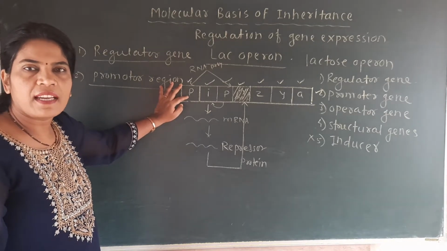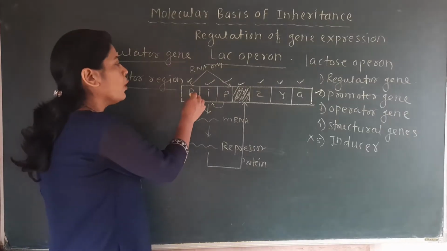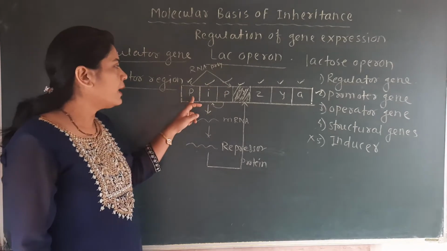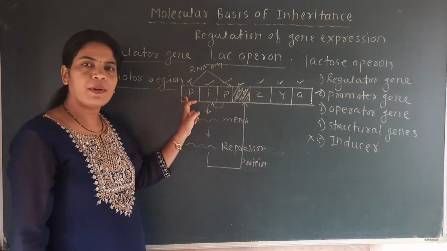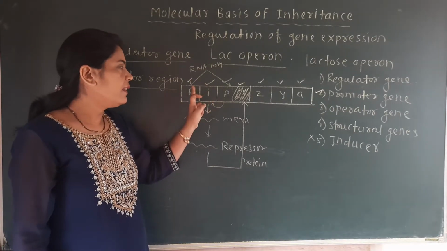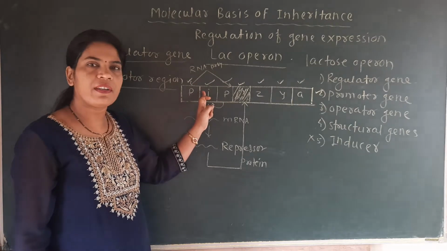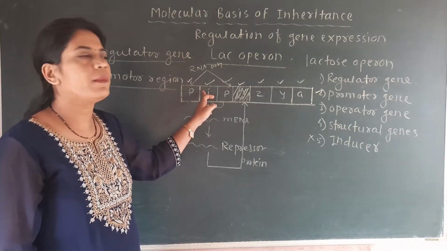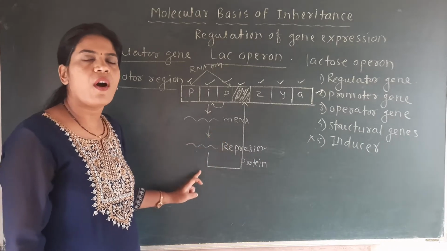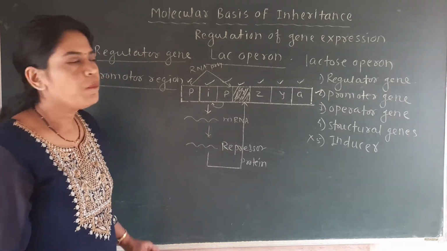It moves from this promoter region towards the regulator gene, and with the help of this RNA polymerase, the regulator gene forms the mRNA, and that mRNA then forms the repressor protein.